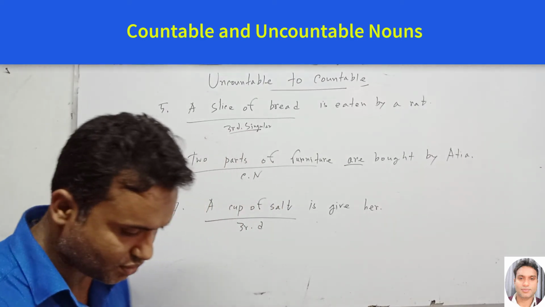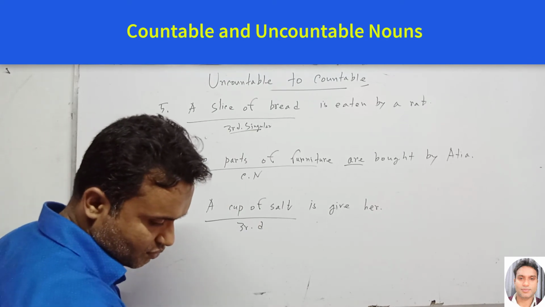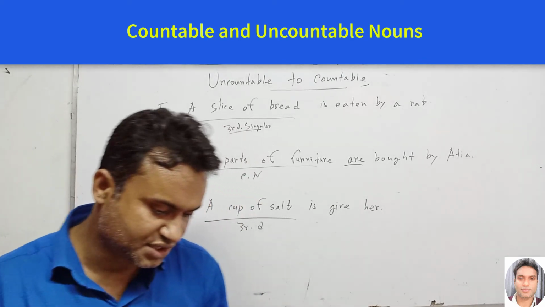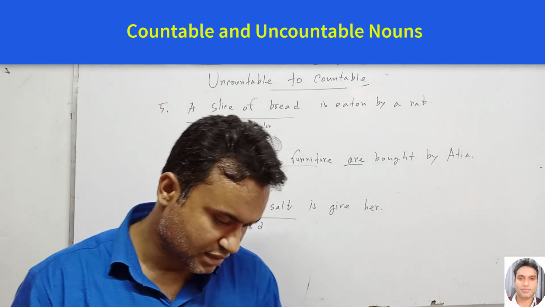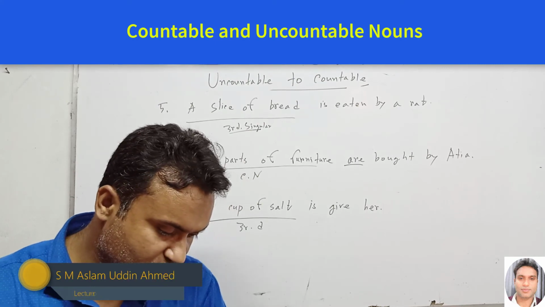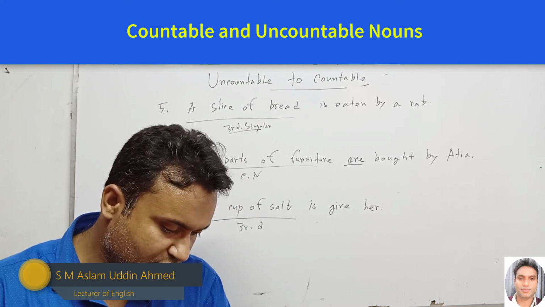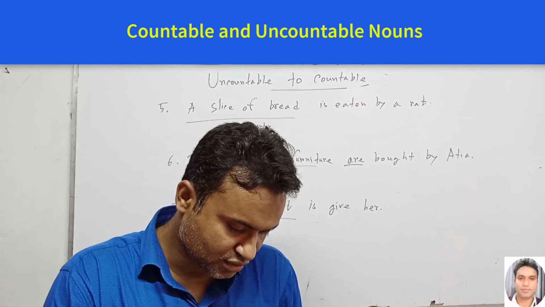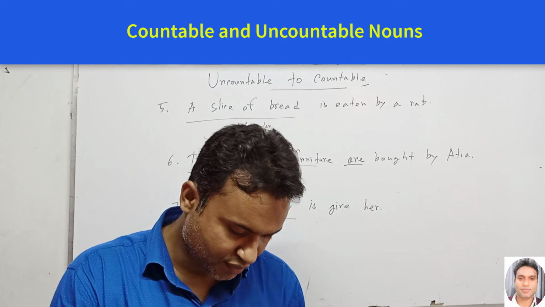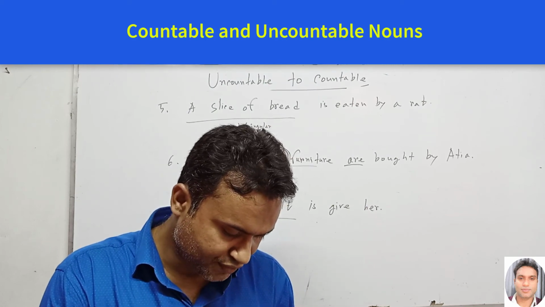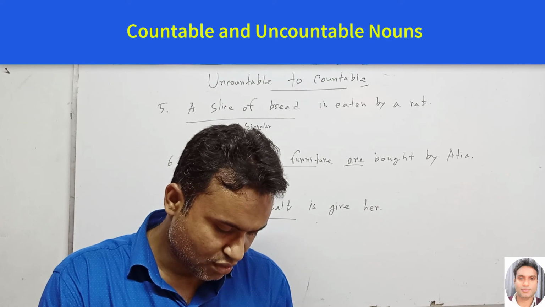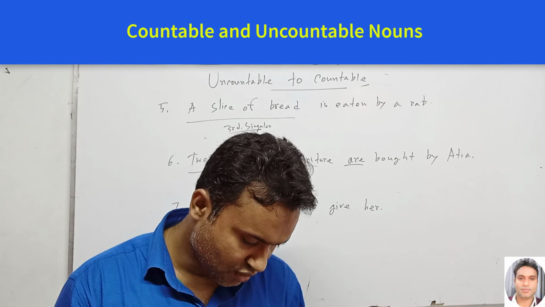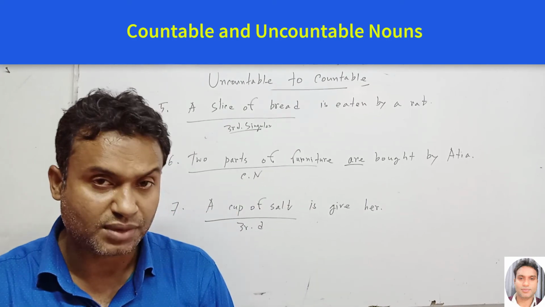Next one, a foot of water. So here we can also use it in this way. Two yards of string, a mile of cable. Next one, five acres of land. Next one, a little of petrol. Two liters of milk, a pound of butter, three tons of wheat, a piece of information, an item of news, a bit of luck, a word of advice, an attack of influenza. So in this way we can use a countable noun from an uncountable noun.